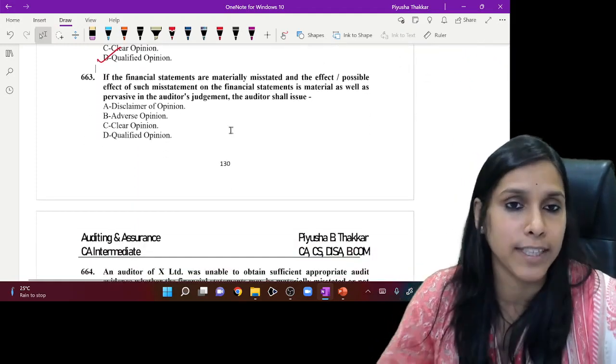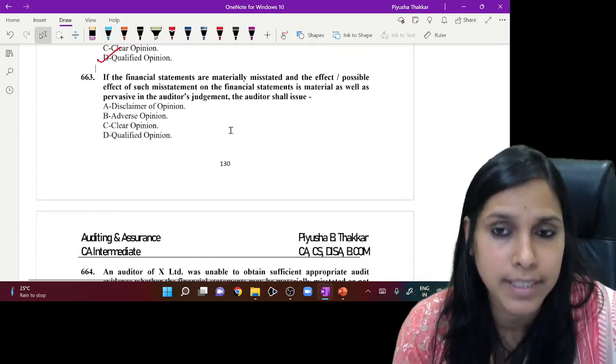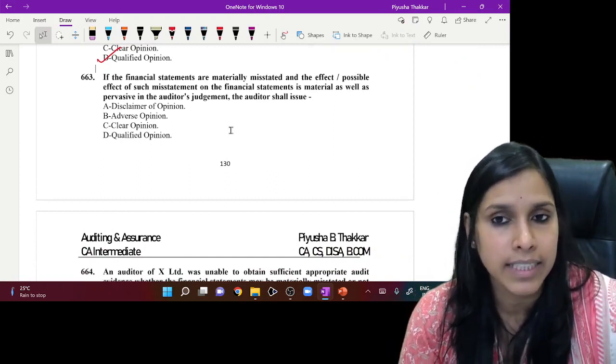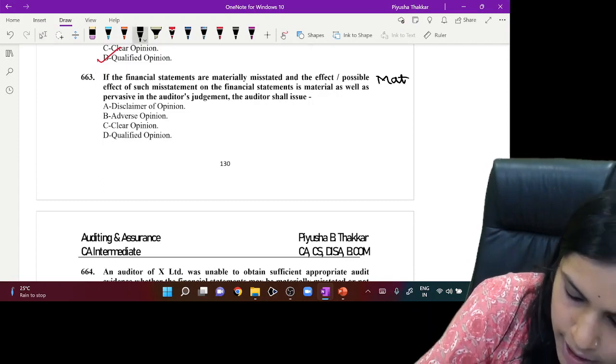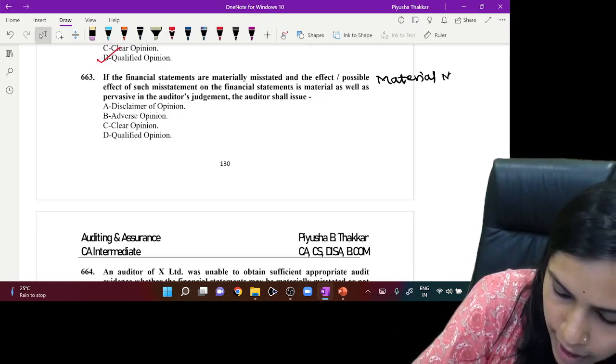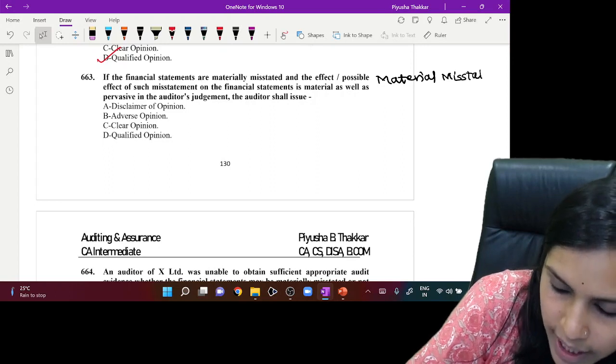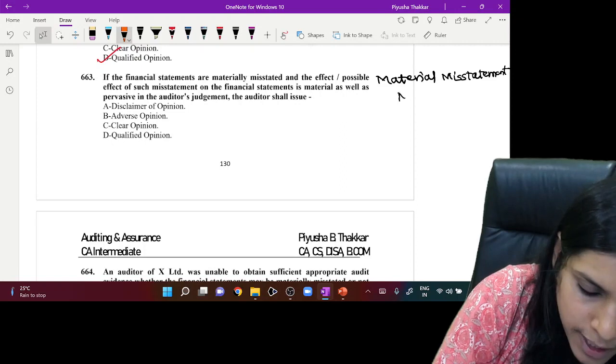If we go to the next question, if the financial statements are materially misstated, here also the situation speaks about material misstatement. Whenever there is material misstatement, we need to understand the effect.